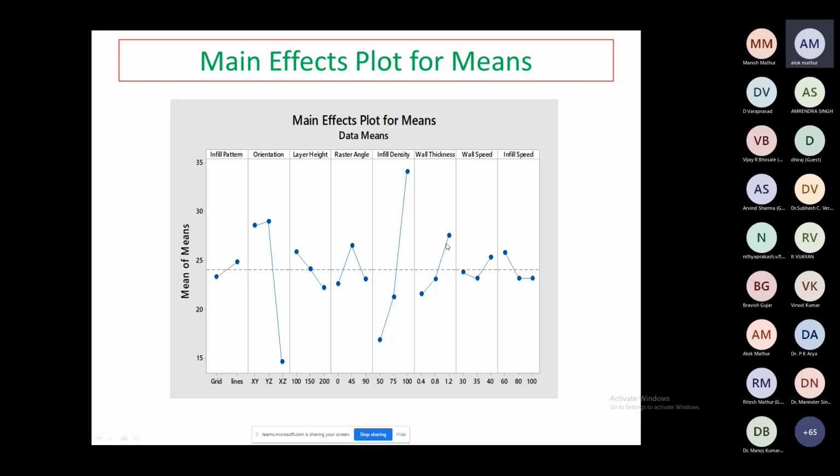And the wall speed, you can see that is 30, 45, 35 and 40. In that case, there are certain variations. And infill speed, that is 60, 80 and 100. So if you increase the nozzle speed, then you can see that a constant effect is there, right? So we have to keep this nozzle speed very low, right? Otherwise, we are going to decrease the strength. So this is the main effect plot for the means.